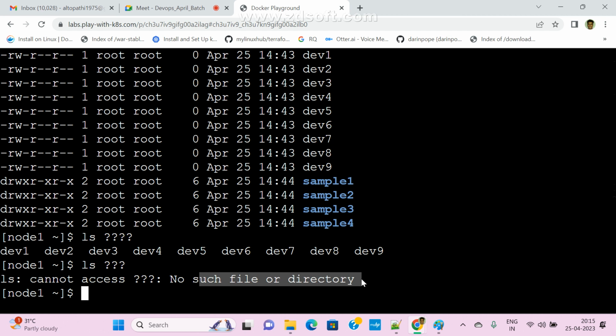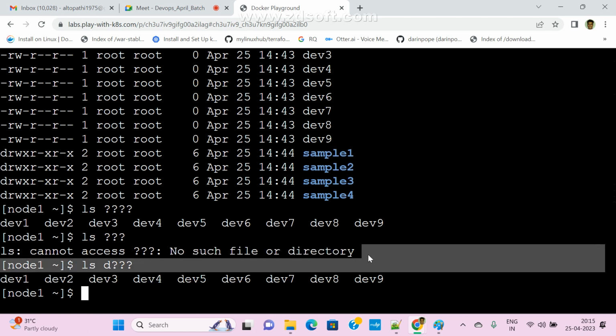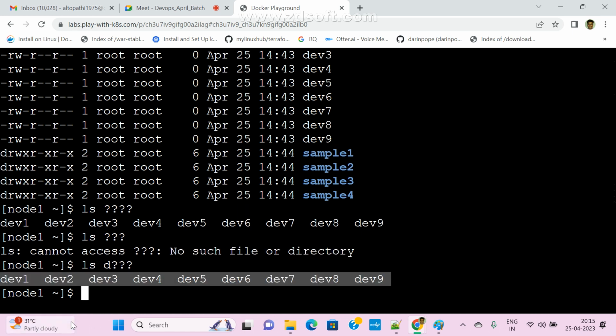So now I want to start with ls space d, then question mark question mark question mark. What does this mean? The first letter should be d, and the remaining 3 characters can be anything. Now how many characters in total? 4. See here, it will display 4. So like this, whatever you want, we can use it.